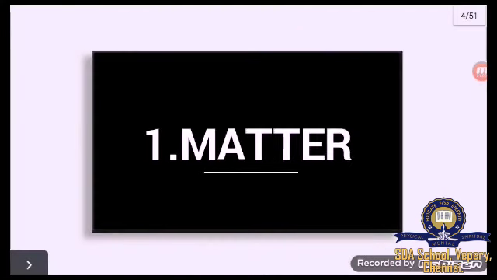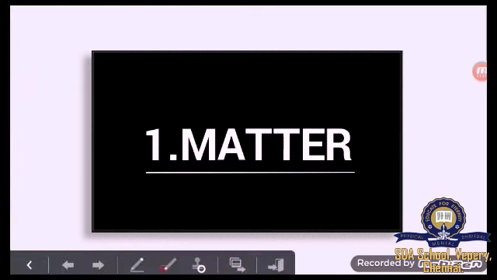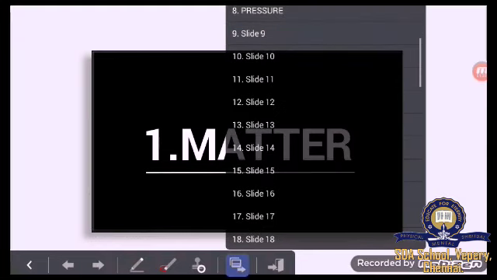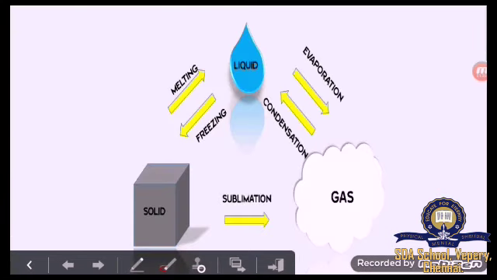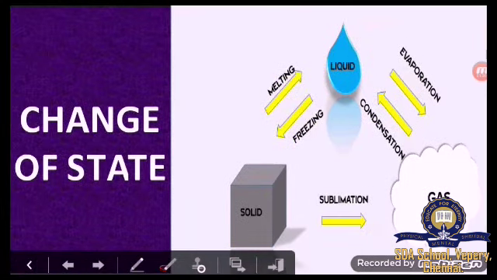What is the lesson we are studying? We are studying the matter lesson. In this lesson, we have completed a few topics like kinetic theory of matter, three states of matter, and we have started with changes of states. In changes of states, we have completed the melting and freezing, and now we are going to study what is vaporization, condensation and sublimation. Right? Shall we move on to the class?